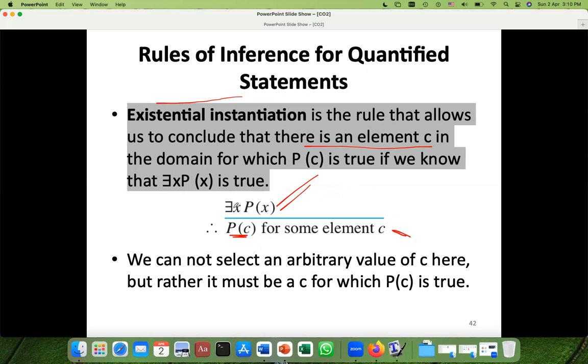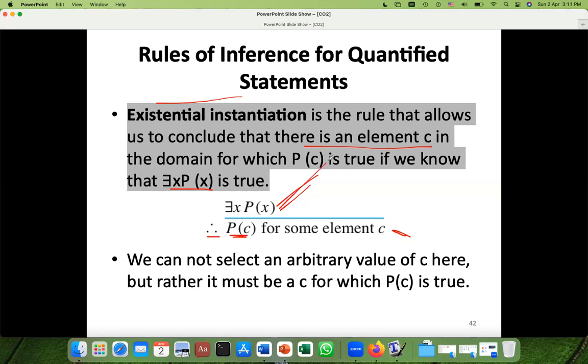If we know that there exists x, P of x is true, then P(c) is true for some element c. Therefore, it's better to use the word therefore, because we are using the symbol.